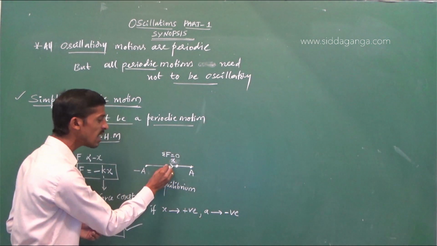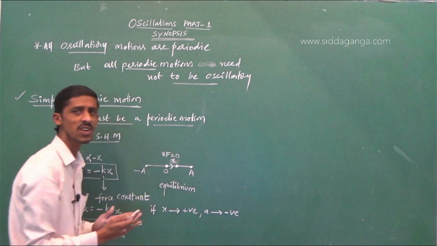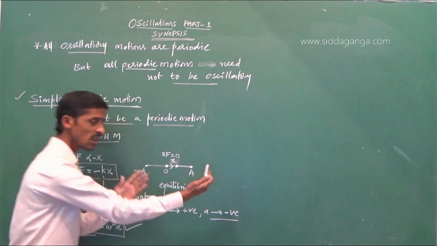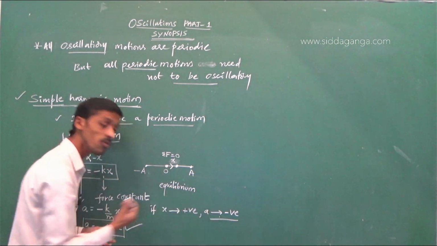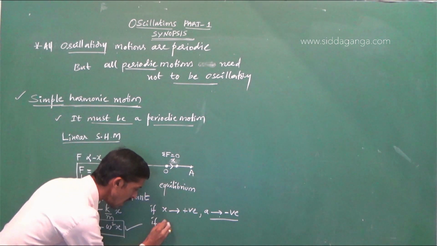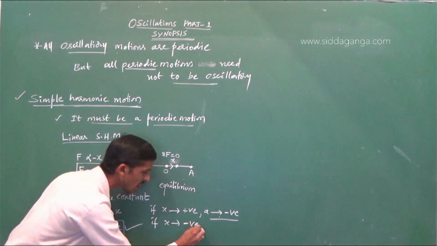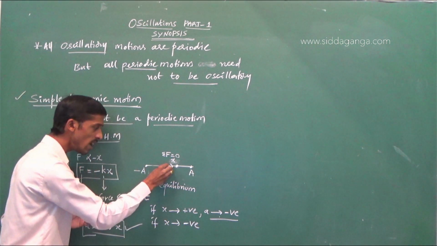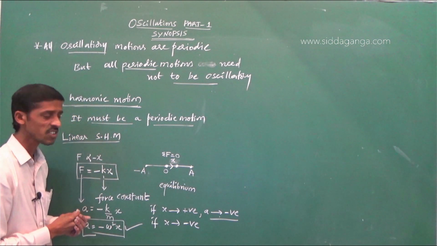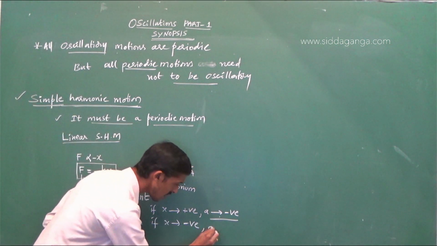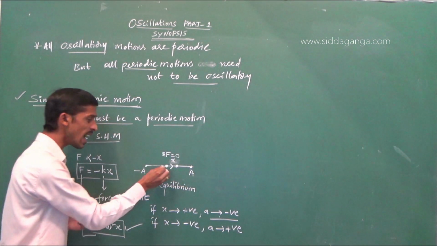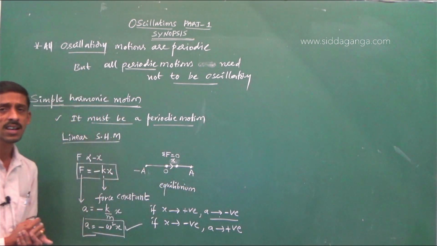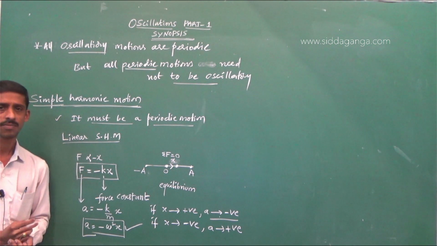That is, if the particle is moving towards the positive x direction, the acceleration is towards the origin, that is negative. If x is negative, that is, if the particle is moving along the negative x direction, the acceleration is positive. You can see in both the cases, the acceleration is always towards the equilibrium position.